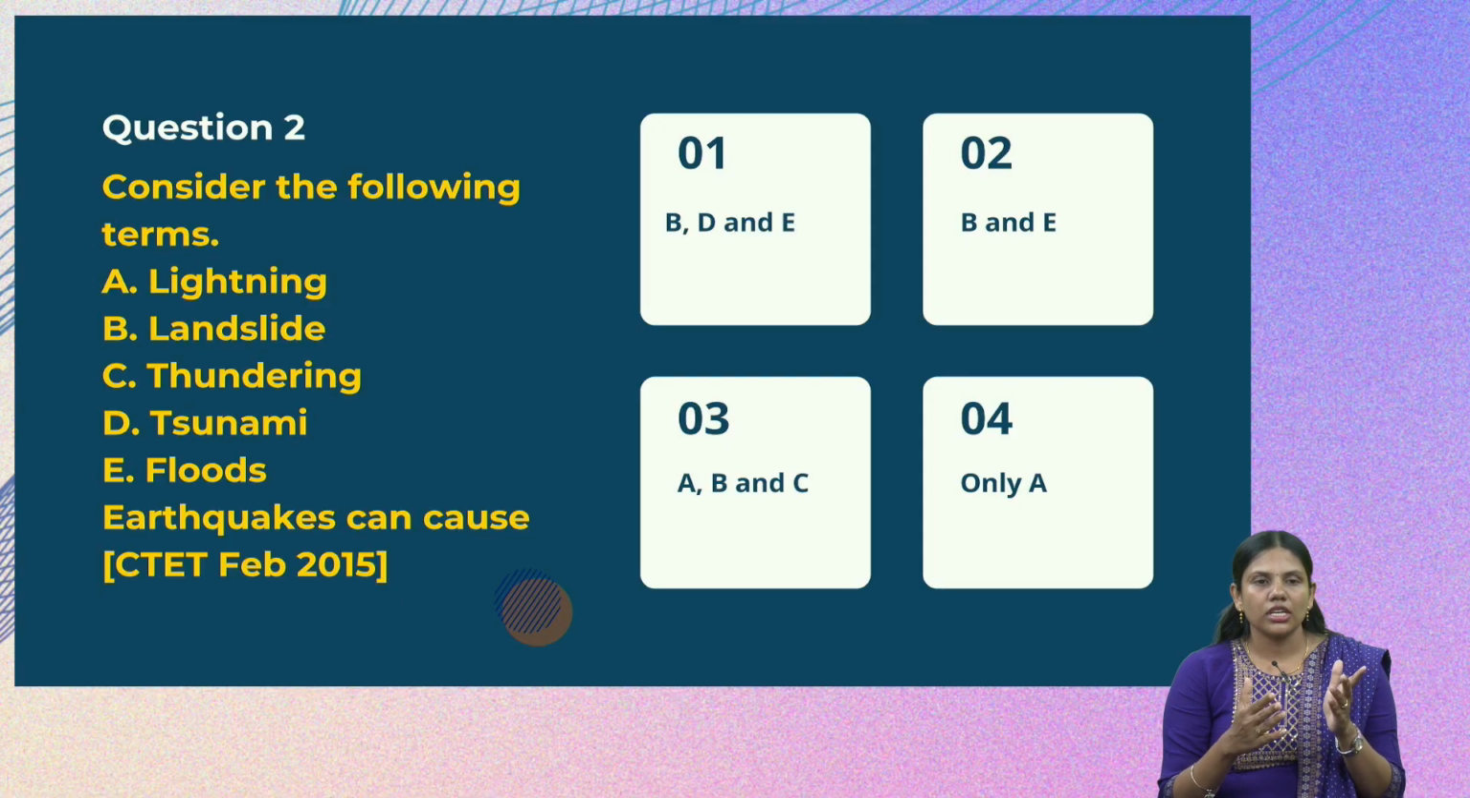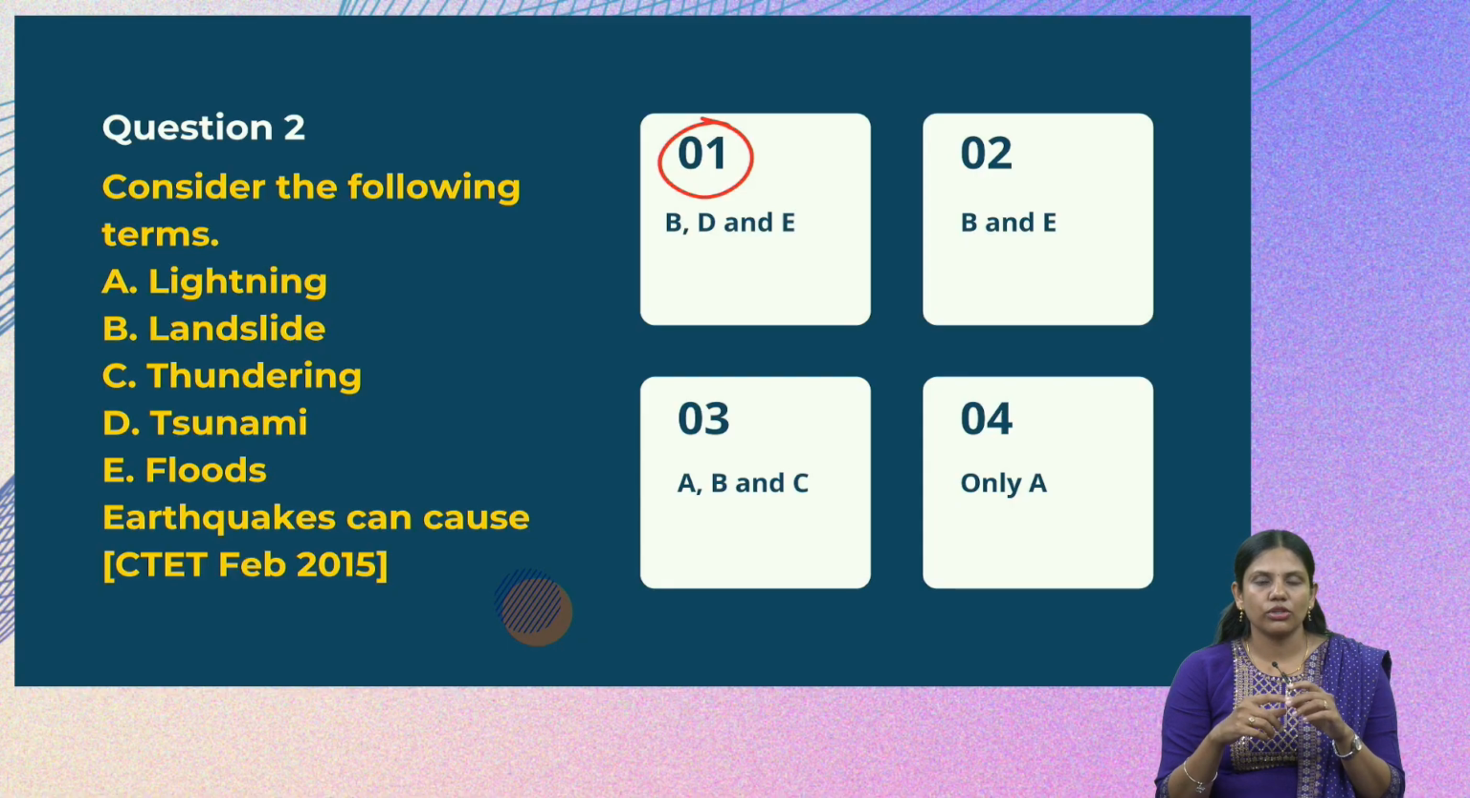Here, landslide can be caused by an earthquake, thundering cannot be caused by an earthquake, tsunami can be caused, and floods can be caused. Lightning and thundering have nothing to do with the earthquake because those form in the air. So here the answer is B, D and E: landslide, tsunami and floods. So the correct answer is option 1.